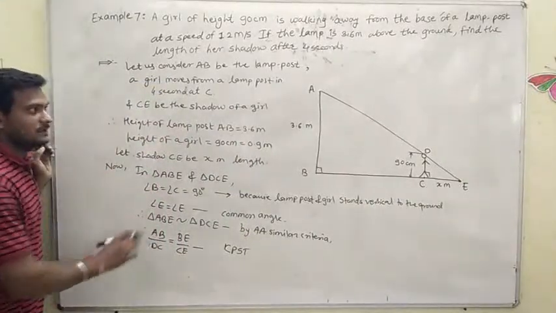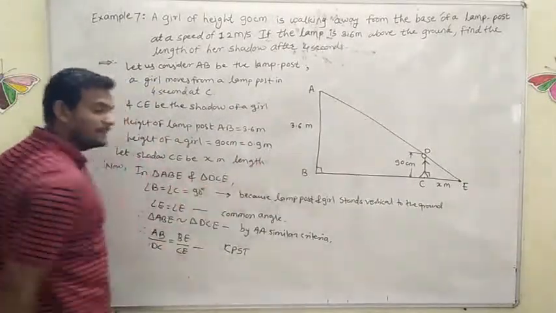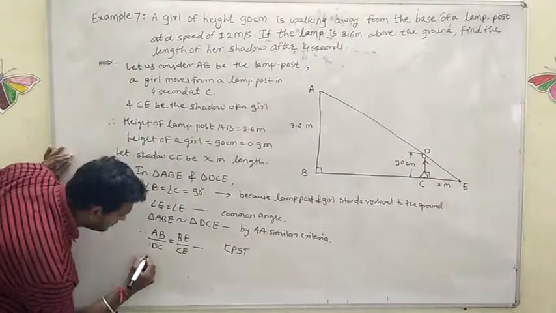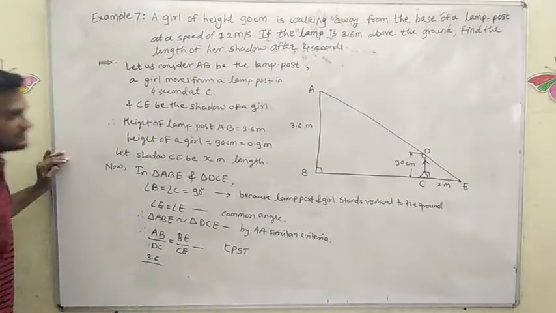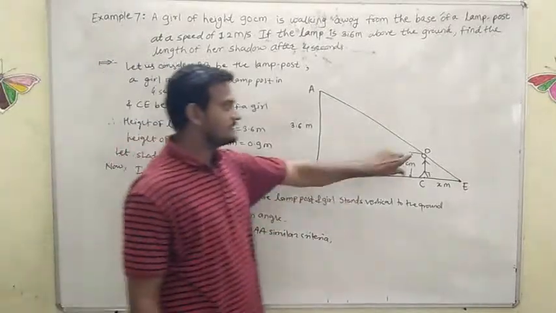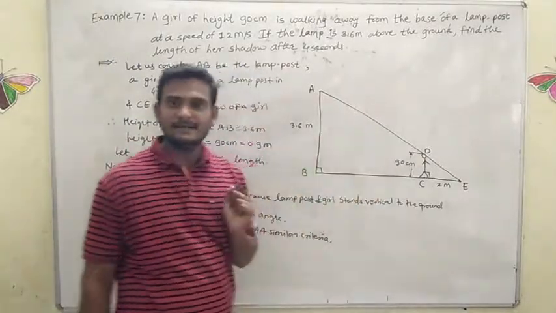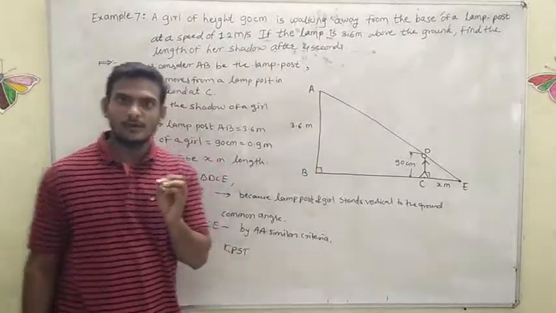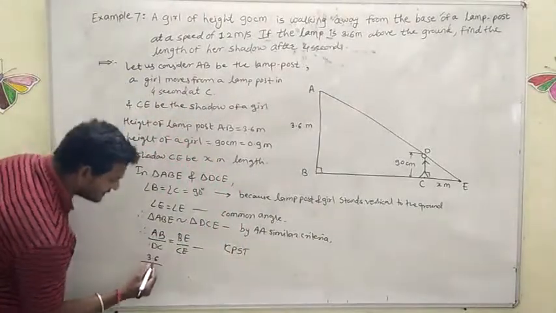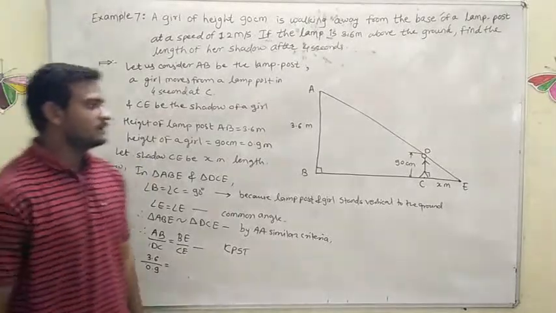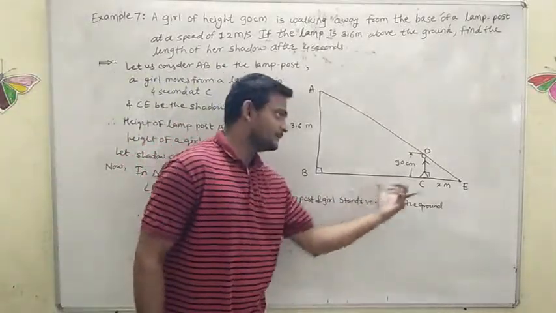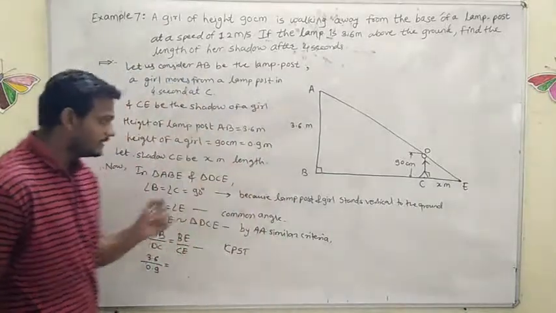Now put all the values here. What is the value of AB? AB is equal to 3.6 meter. Instead of AB we have to write 3.6 meter. And DC, what is the value of DC? DC is 90 centimeter. 90 centimeter is equal to how much meter? That is 0.9 meter. We will write instead of DC 0.9 meter, which is equal to BE. What is the value of BE?